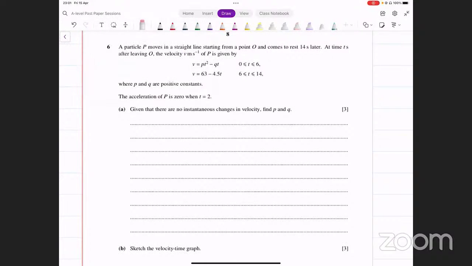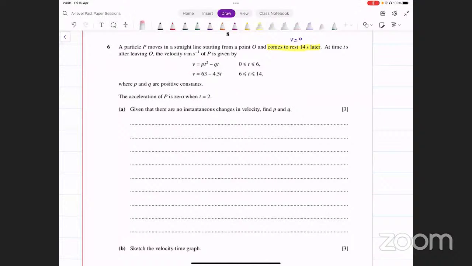Walaikum assalam Farzan. So there's a particle P that moves in a straight line, starting from a point O and comes to rest 14 seconds later. So this is question number 6. We have a particle P moving in a straight line, starting from a point O, and it comes to rest 14 seconds later. This is an important piece of information. 14 seconds के बाद उसकी speed क्या हो जाएगी? 0 हो जाएगी. Okay. At time t seconds after leaving O, the velocity is given by these two equations.